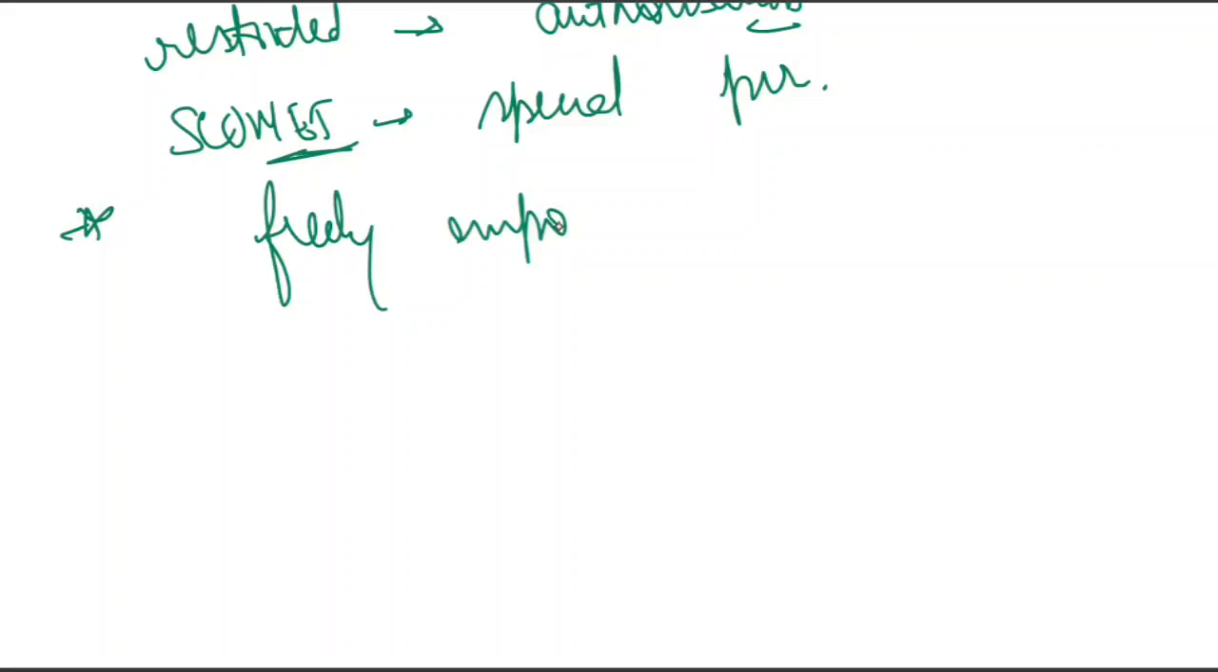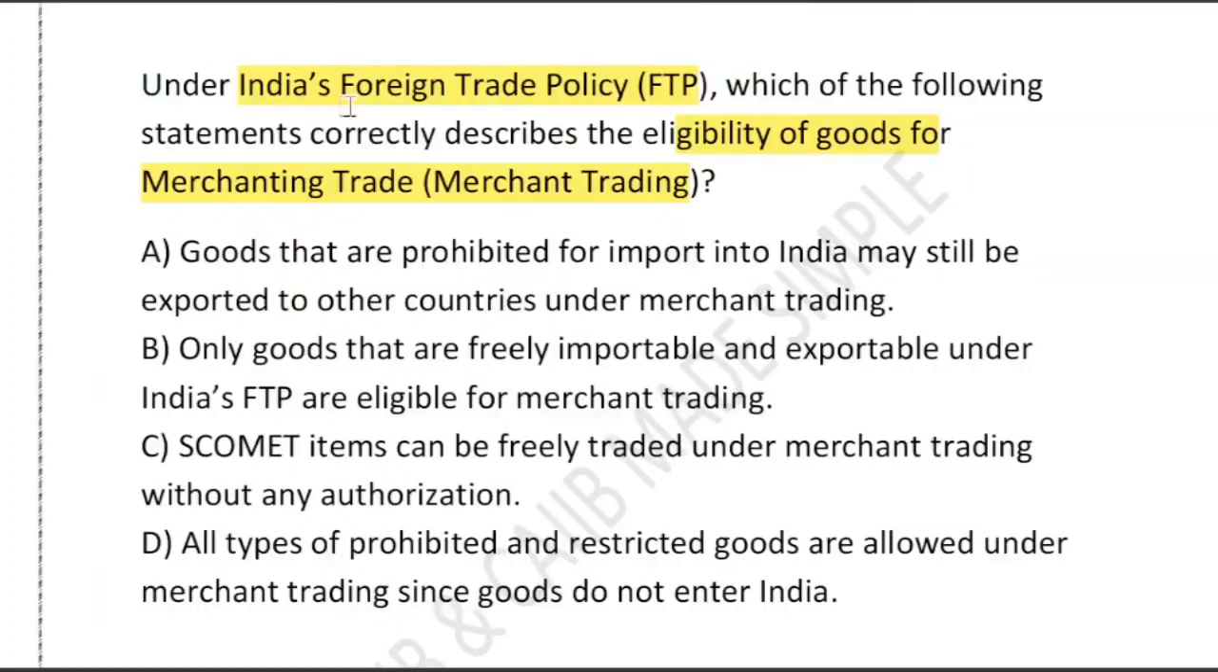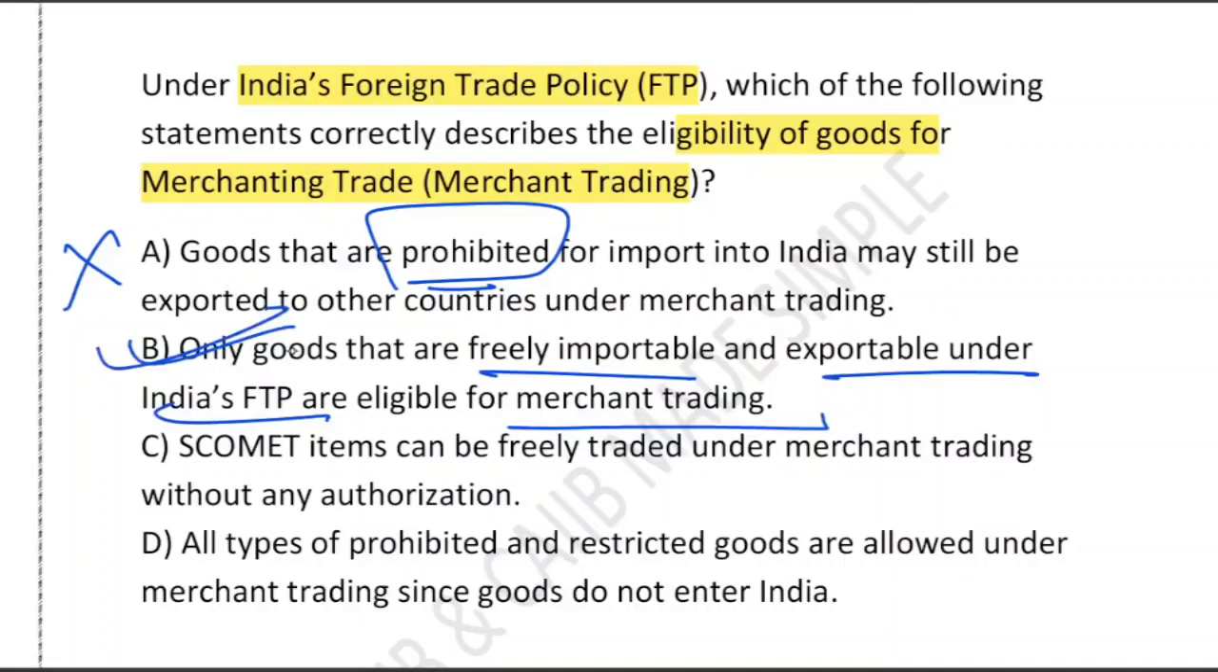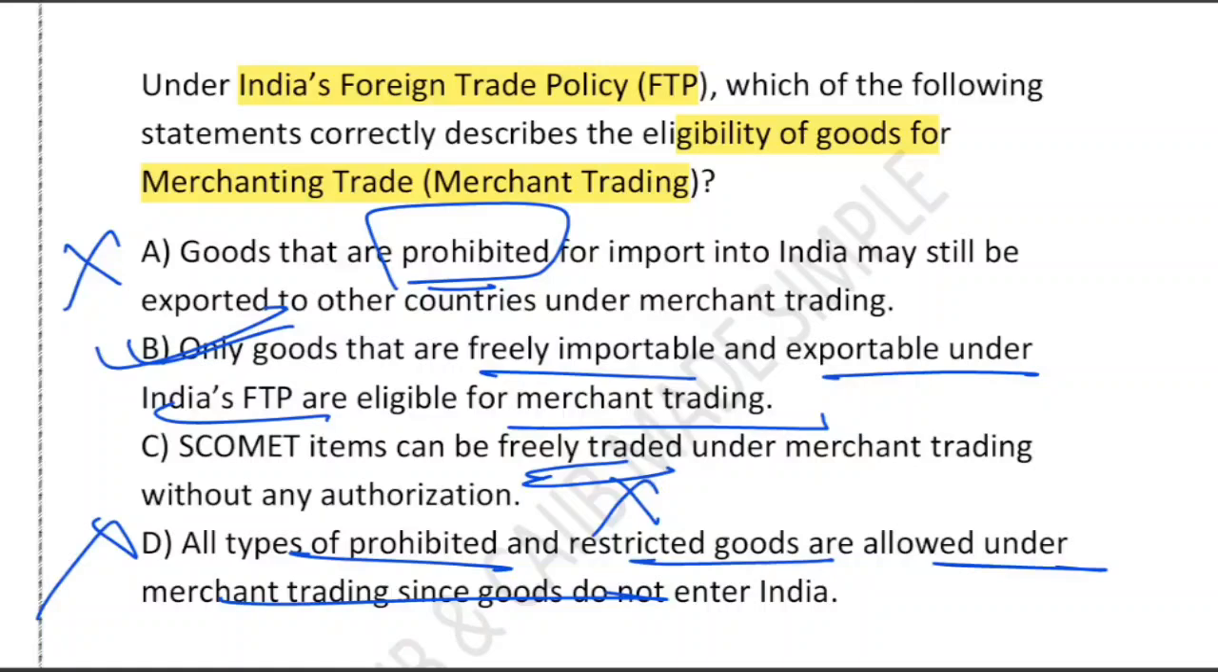Now let's come back to the question. Which option do you think is correct? If you look at this question, option A says that goods that are prohibited for import in India may still be exported. No, wrong. Since the goods are prohibited, they cannot be exported. Only goods that are freely importable and exportable under Indian FTP: yes, I think this is correct. SCOMET items can be freely traded? No, SCOMET items need authorization. All types of prohibited and restricted goods are allowed? No, that's wrong. So option B is the perfect answer to this question.